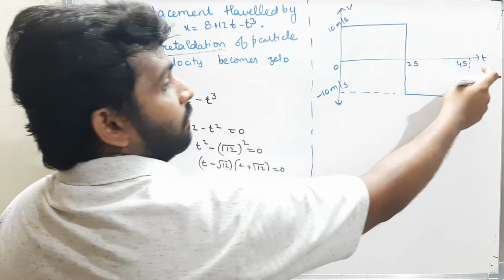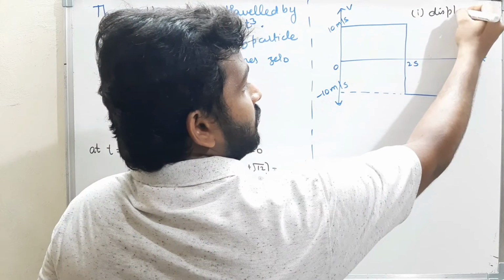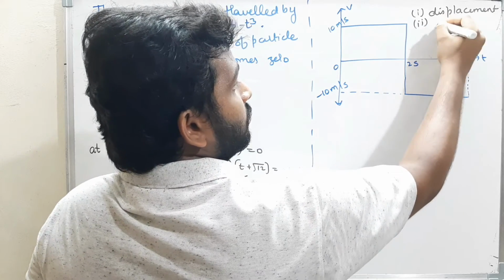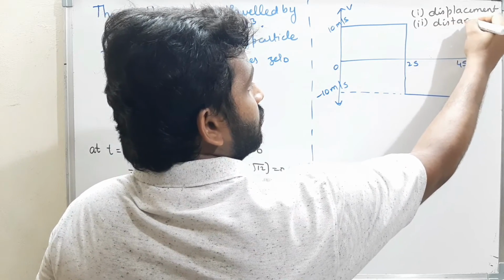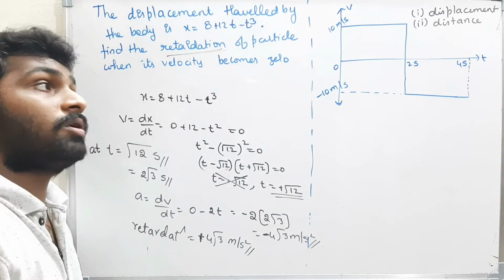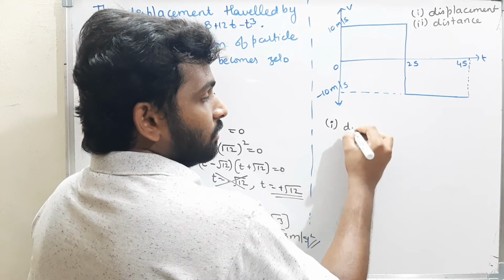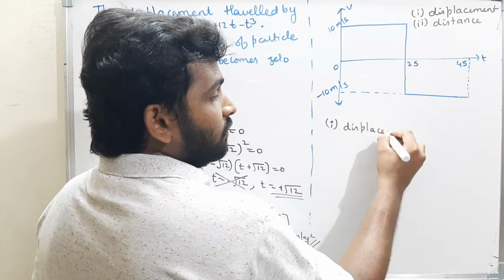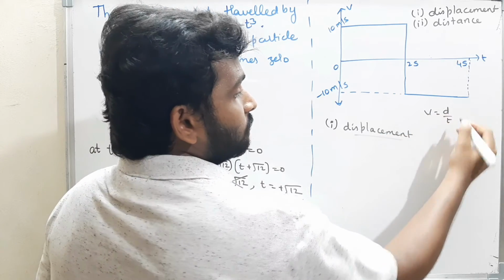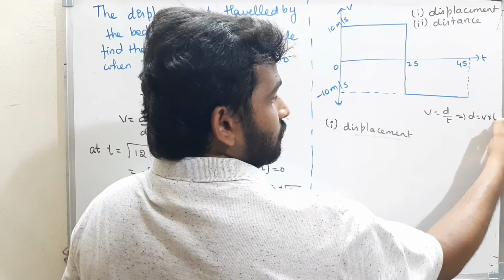Now see this question. They gave the v-t graph and they told to find the displacement traveled by the body and the distance traveled by the body. How can I find the displacement? In a v-t graph, v is equal to displacement by time. Therefore, displacement is equal to velocity into time.